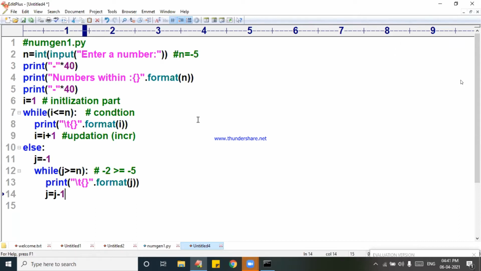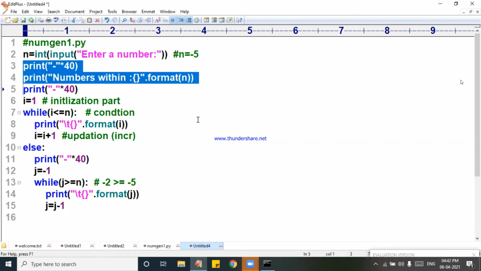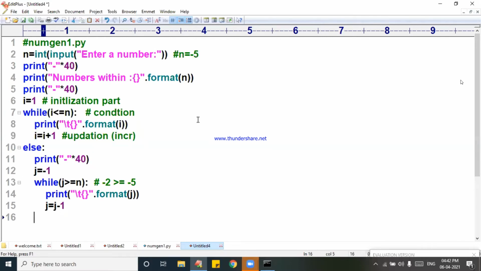Here also, those numbers are printed. When it comes to else, I am writing print of star 40. Why? Here, within 40 numbers you are getting them. If it is coming here, we print. But I want to print it when it comes to the else part. See, great concept. Now I am writing else of minus 40. Mind-blowing example this is. See, while else.